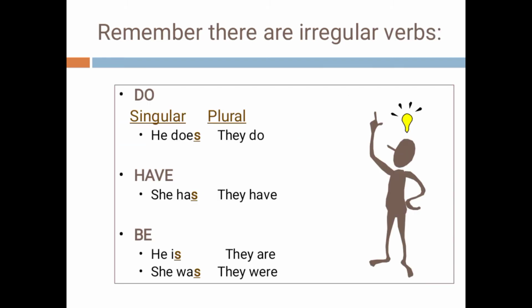Remember, there are irregular verbs in English, like do, have, be form of verbs. So singular, he does, but when we use it as in plural, they do. So do is plural, does is singular. Now have form, she has, so has is used as singular. They have is used as plural, as they is plural. Now be form, is, was, both are used as singular. Are, were are used as plural in English.